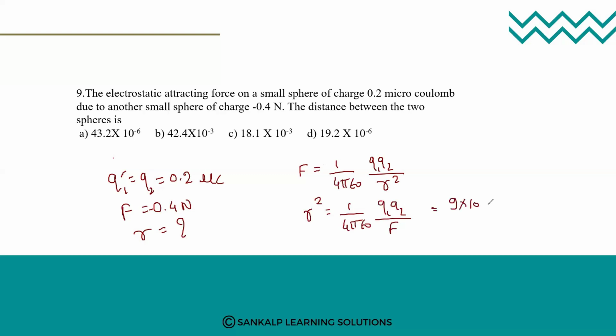It is 9 into 10 to the power of 9, into the charge 0.2 into 0.2 microcoulomb. Micro, everyone knows, is 10 raised to minus 6. So the two charges together give 10 raised to minus 12, divided by the F value. What is the force? It is minus 0.4 Newton.